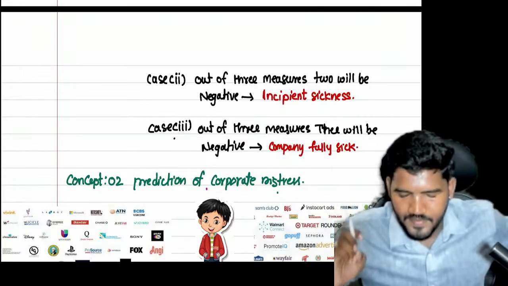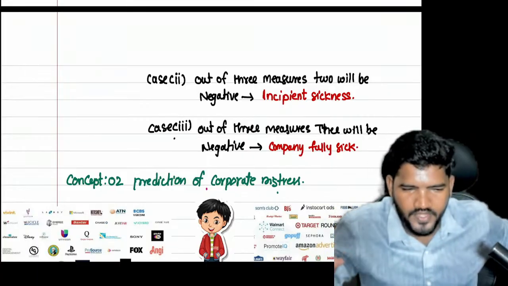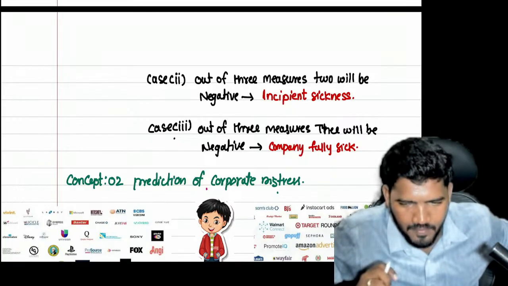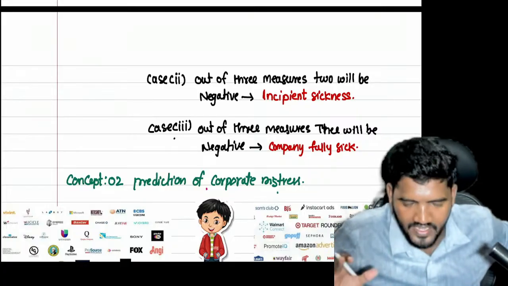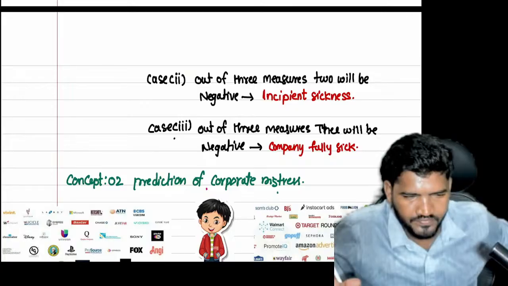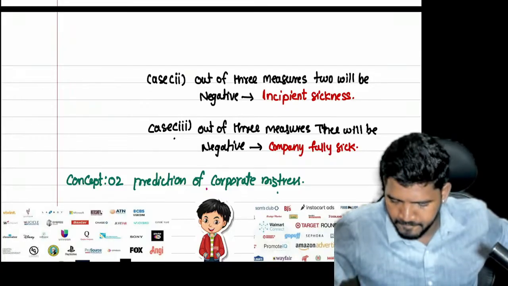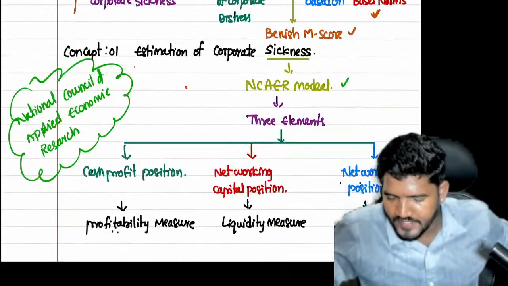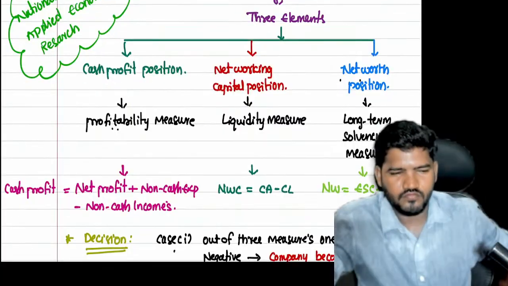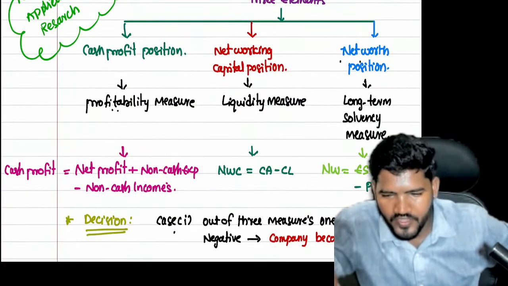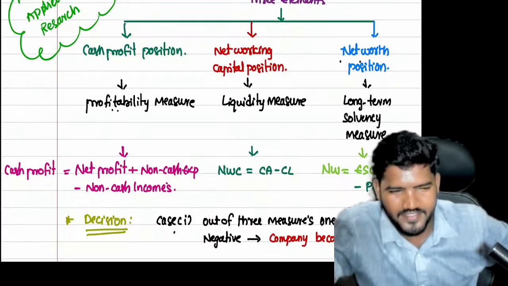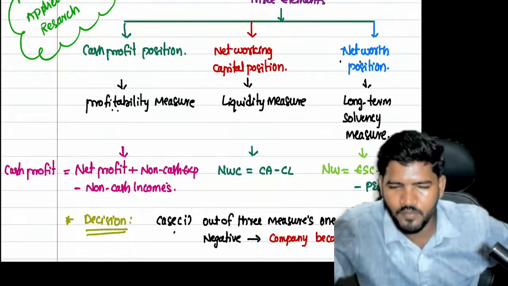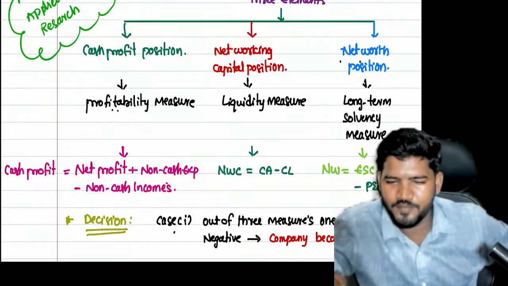This is concept 1, estimation of corporate sickness. If you have any doubts, ask me regarding this concept. Don't focus on the calculation part, just understand the concept. If you have conceptual clarity, you can easily answer any question. Please respond. If you have any doubt, ask me regarding this NCA model. If you provide valuable responses, I will start the numerical calculation. Your comments will boost me. Please respond.